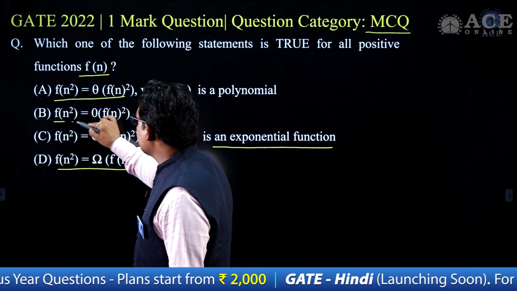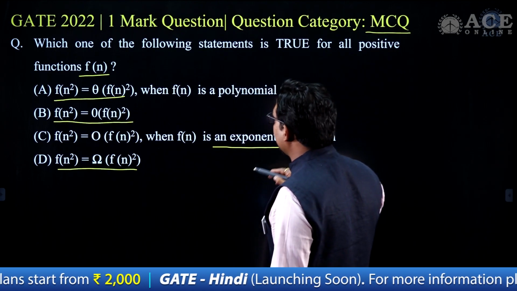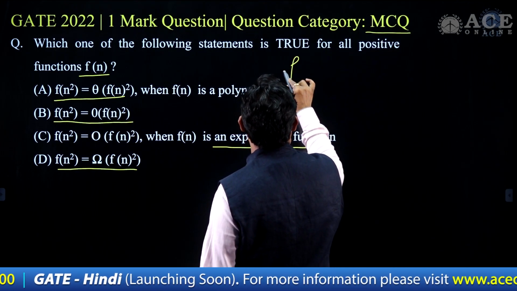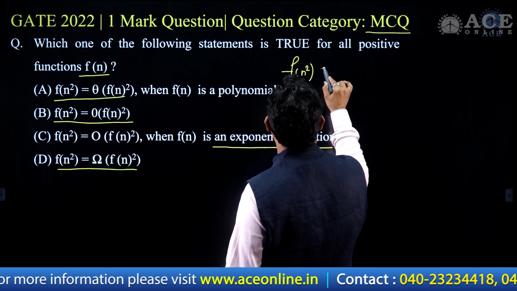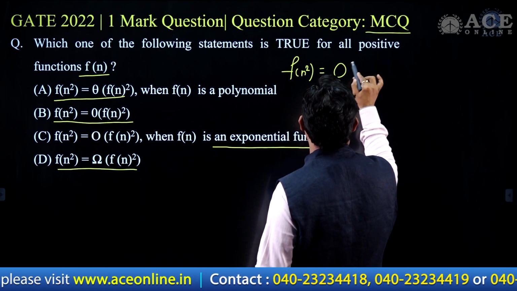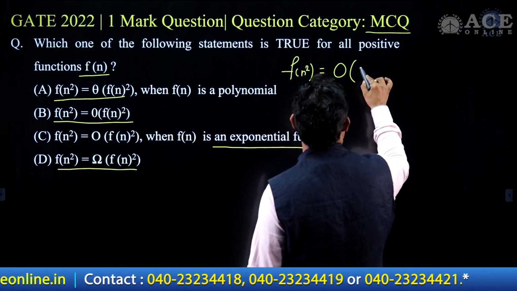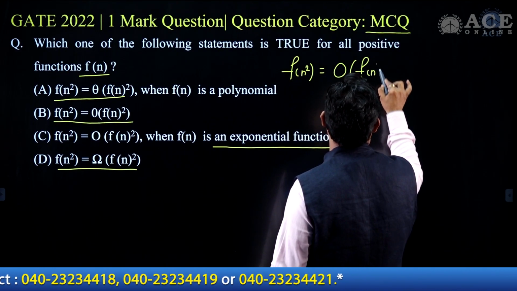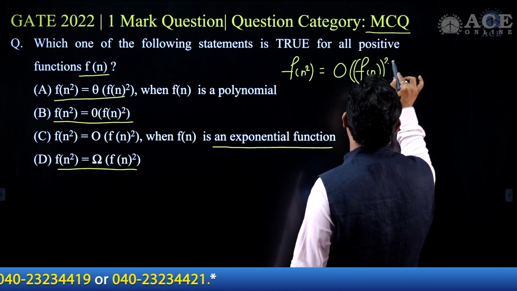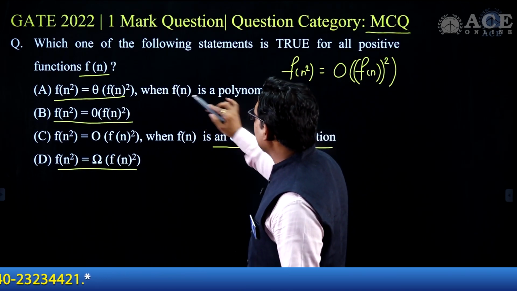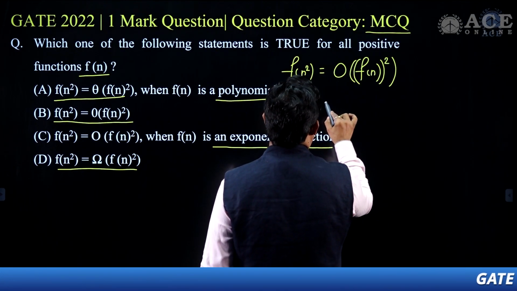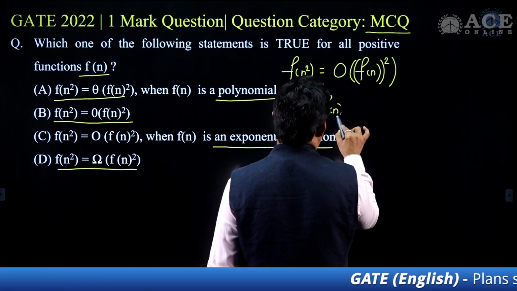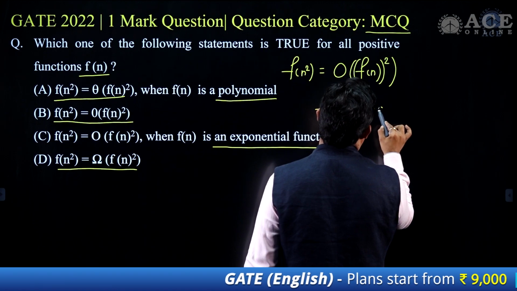Now let's concentrate on option B. Here it is saying f of n square is a lesser function, order of, than f of n whole square, and here f of n can be taken as any function. It is not restricted to some polynomial or exponential function. Now suppose I take f of n as a logarithmic function, log of base 2 n.